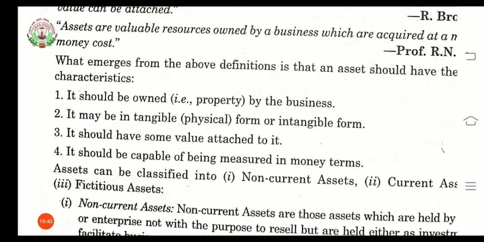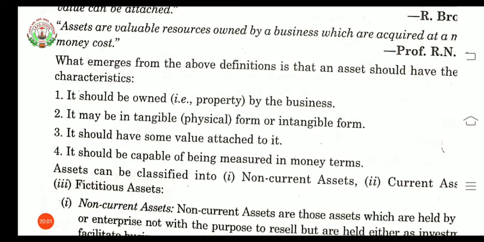Second, it can be in tangible form or intangible form. Tangible form means the asset has physical existence. Intangible form means it does not have physical existence, meaning we are not able to see or touch it.